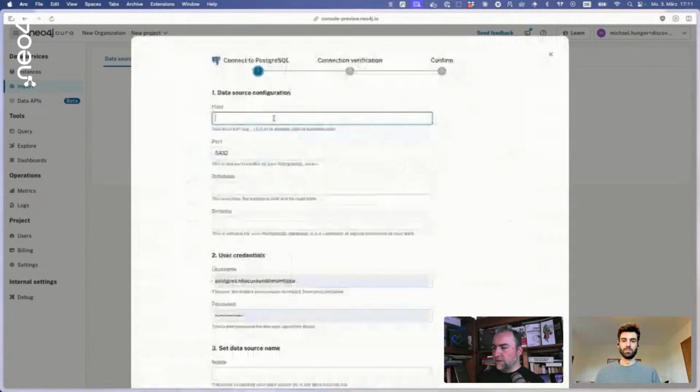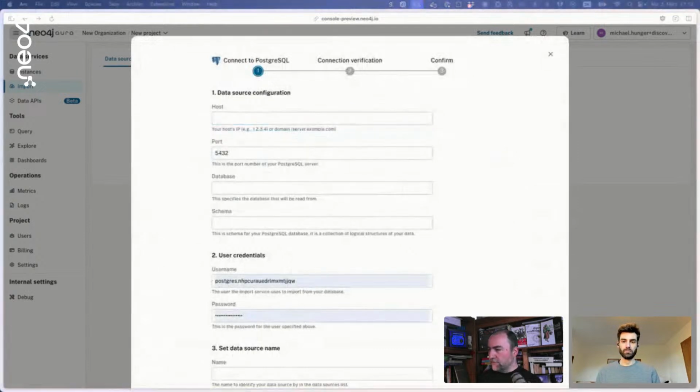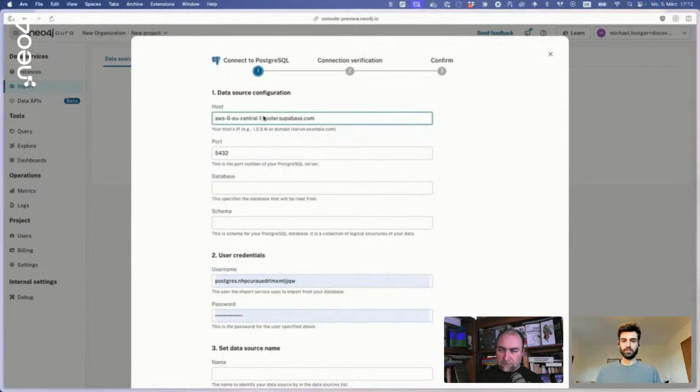So I just pick Postgres, and I'll need to copy my connection details from Supabase. Let me do this. Interestingly, something I learned when I tried this out is that Supabase's default connection credentials use only IPv6. So Aura, which only supports IPv4, can't use this, but they have this other router approach where it actually works with IPv4. So we have a pooler URL here.